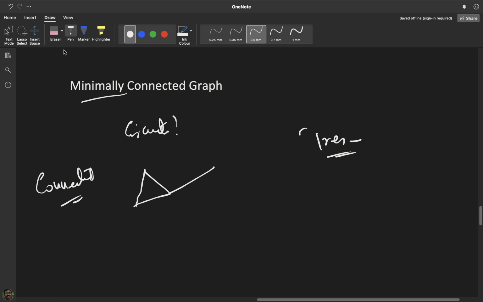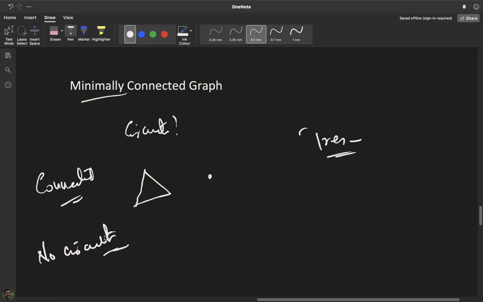If I delete some other edge, for instance one leading to a vertex that would become isolated, the graph will be disconnected. But for a minimally connected graph, if you delete any edge, the graph should be disconnected. If there is a circuit and I delete an edge from the circuit, the graph will not be disconnected. Deletion of any edge should disconnect the graph, so you can understand that a minimally connected graph cannot have circuits, because deleting an edge from a circuit will not disconnect the graph.